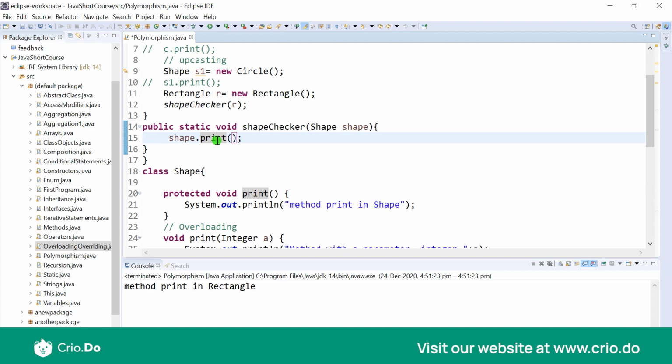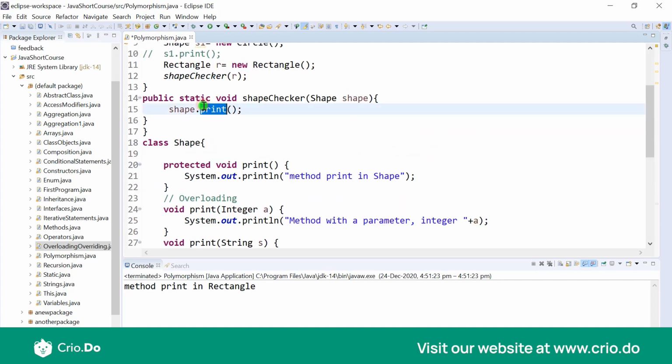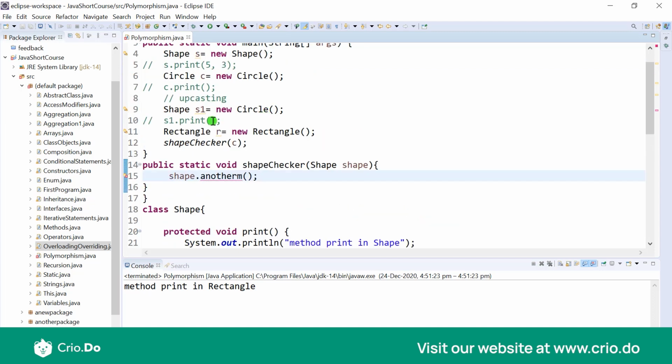So even though I just put this anotherM over here and pass in the circle object and save this, still here it is going to give me an error that the method anotherM is undefined for the type Shape. So remember that when we are actually upcasting, we are only going to use everything of the parent just so that we could have this kind of flexibility which I just showed you. So this is how upcasting would work.